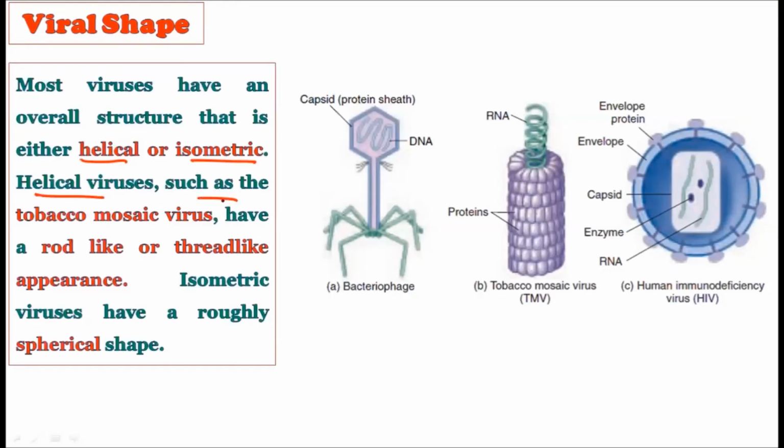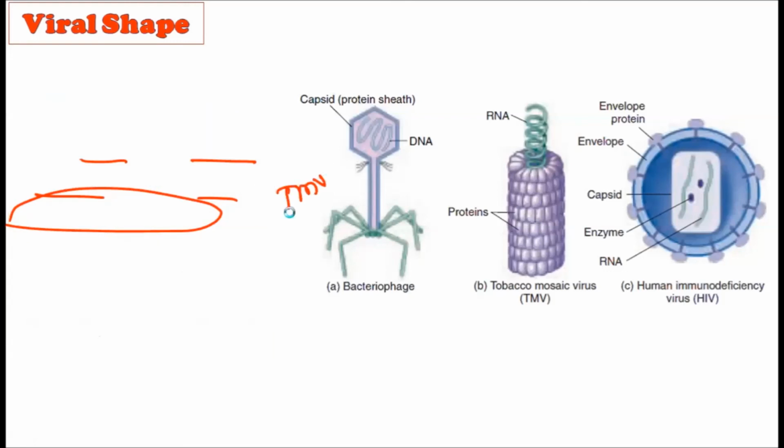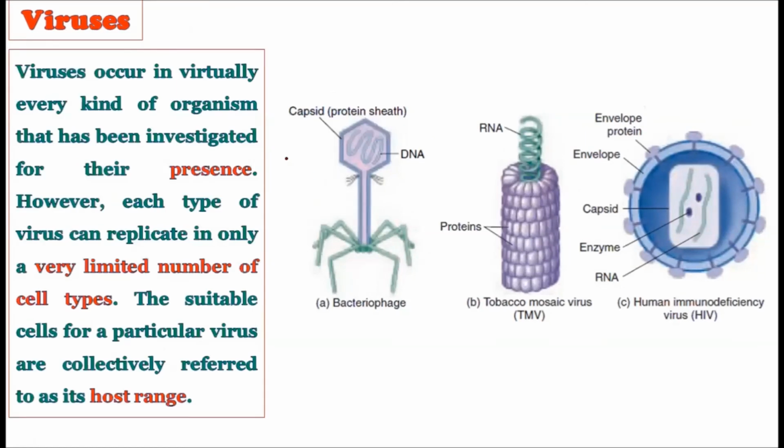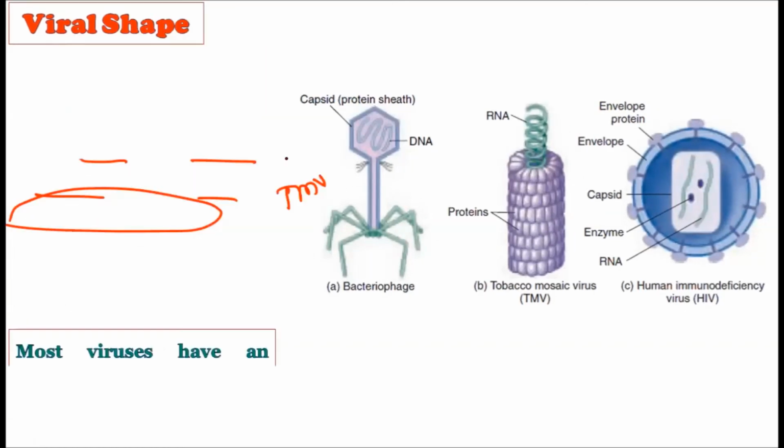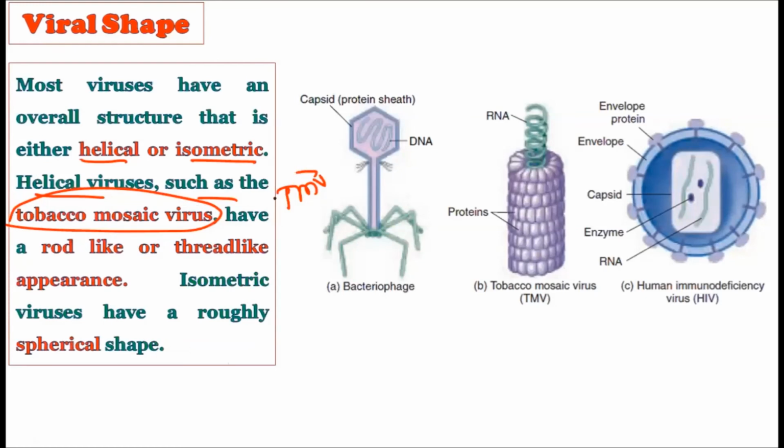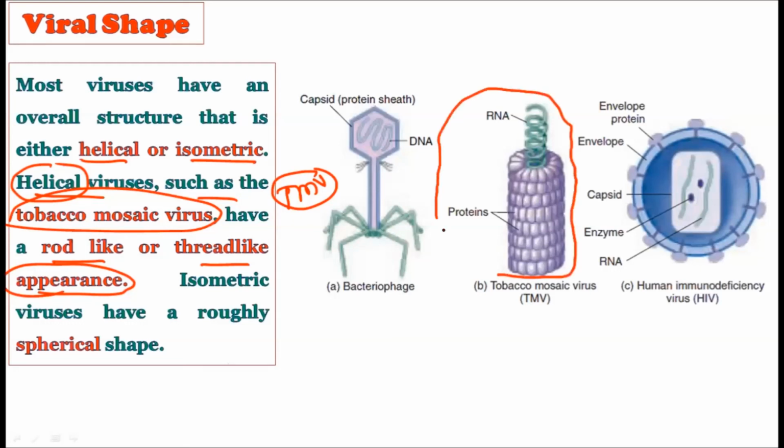Now, the helical viruses, such as the tobacco mosaic virus, are helical viruses. Okay, please remember that, because the tobacco mosaic virus or TMV is most of the time asked in the UPSC mains examination, right? Now, see, this tobacco mosaic virus possesses a helical structure. These are called helical viruses. They have a rod-like or thread-like appearance. See, here you can observe this looks like a rod. That is why we call it a rod-like or thread-like appearance in the tobacco mosaic virus.